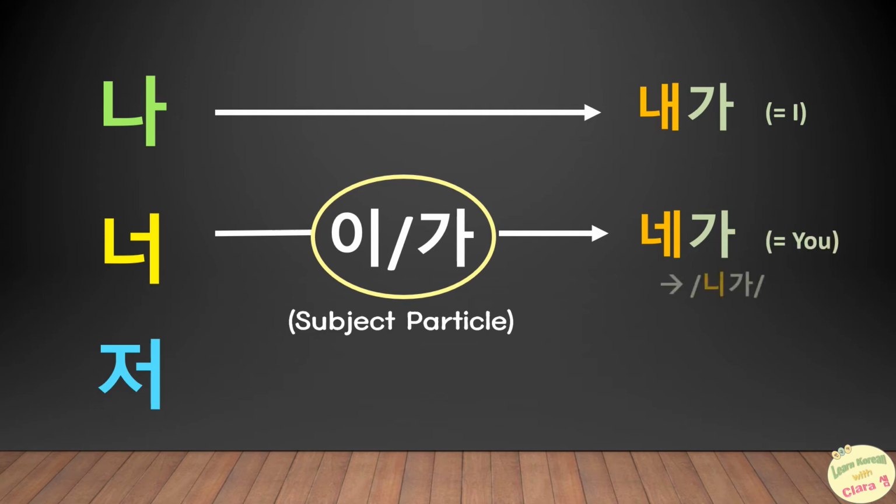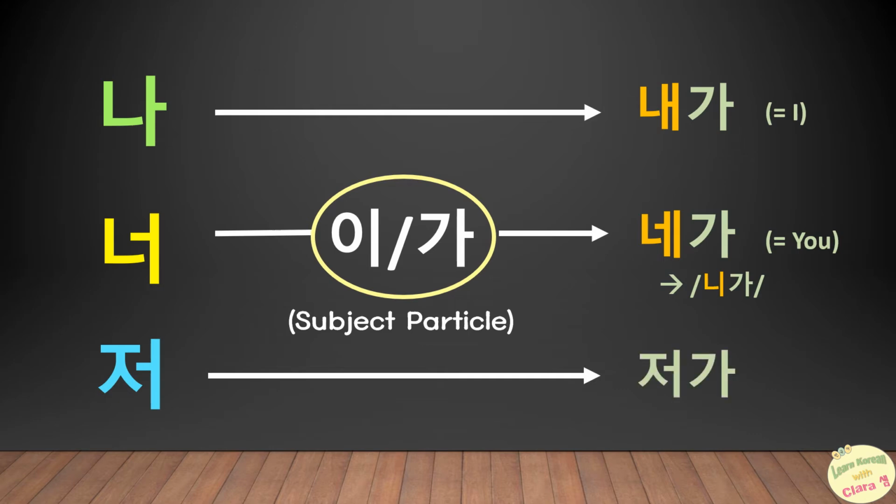But it's pronounced more like 니가. So we write 내가, but when we pronounce it, it becomes 니가. As for 저, it's the same as the other two. That is, normally it should be 저가, but the correct form is 제가.